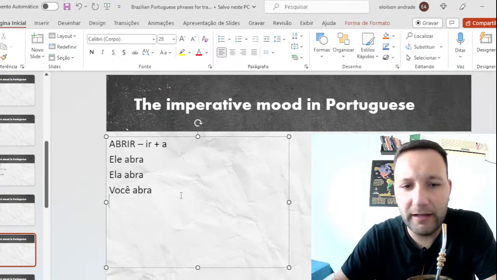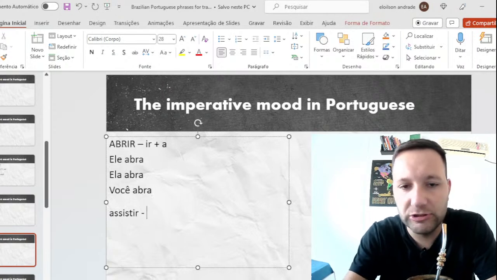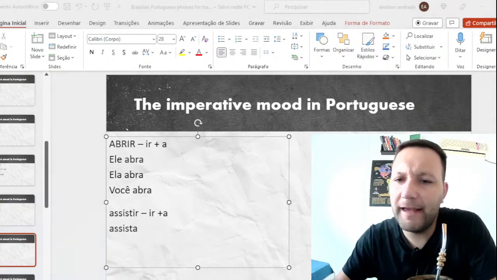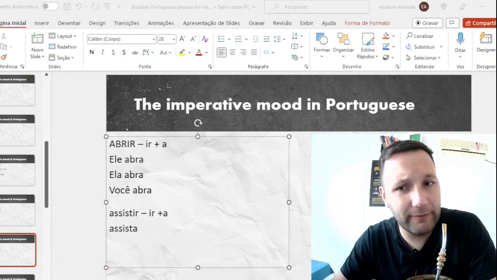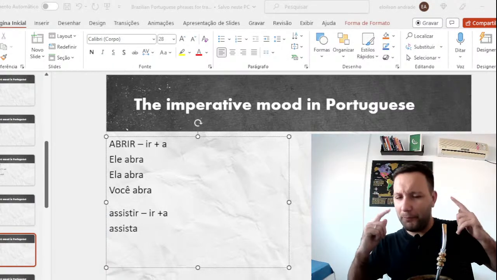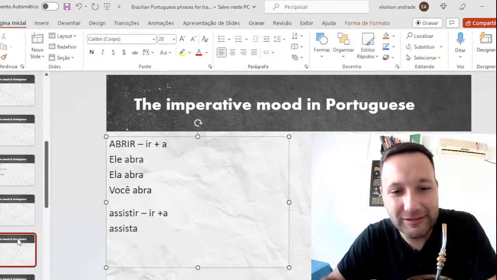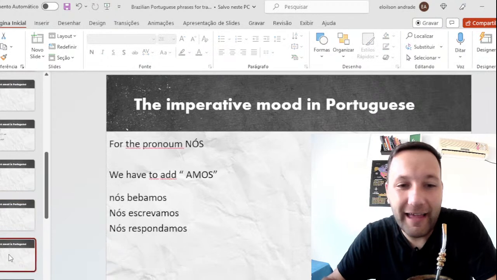Yes, and it's all verbs. For example, assistir, to watch. We cut this ir and add a. So, assista. Assista filmes em português. Watch movies in Portuguese. It is an order. If you want to improve your Portuguese, do this.